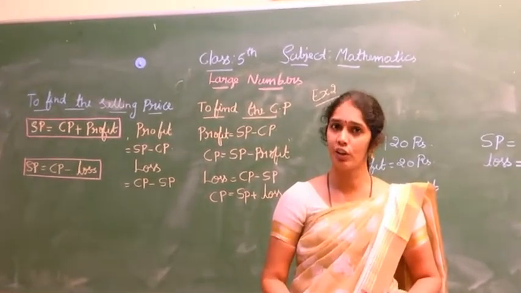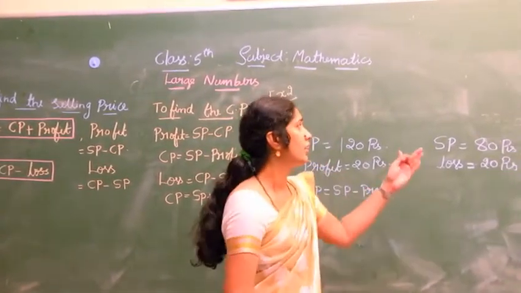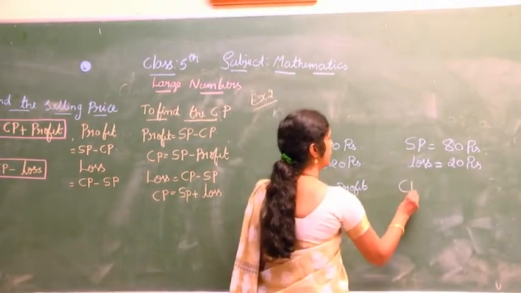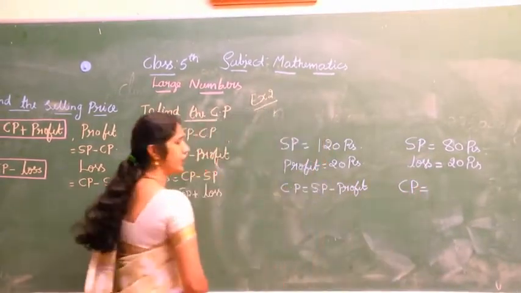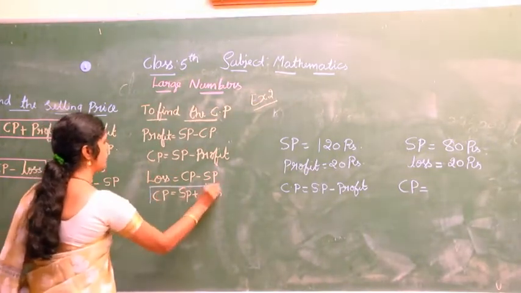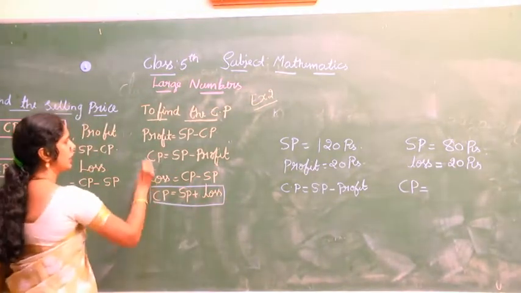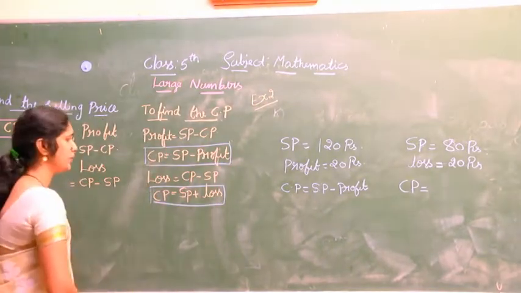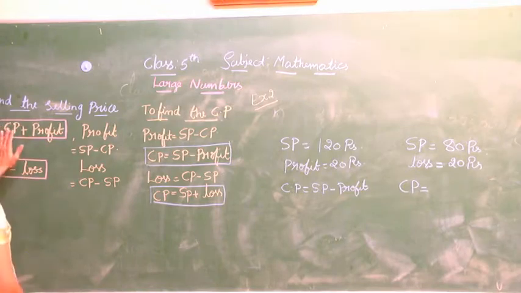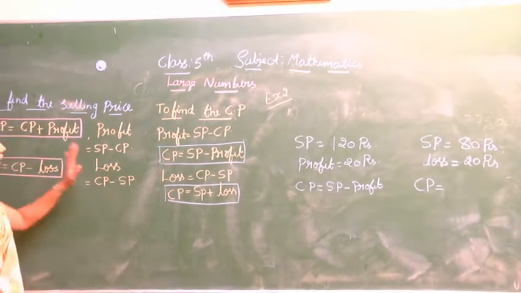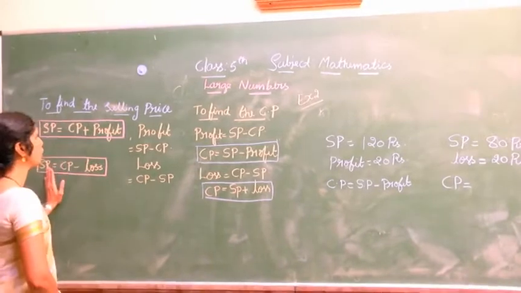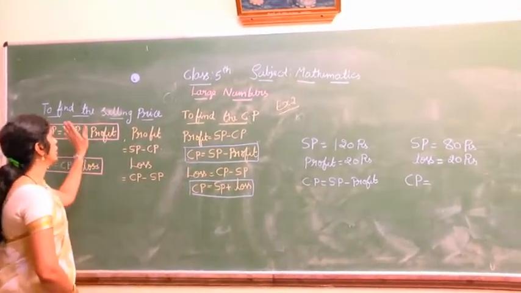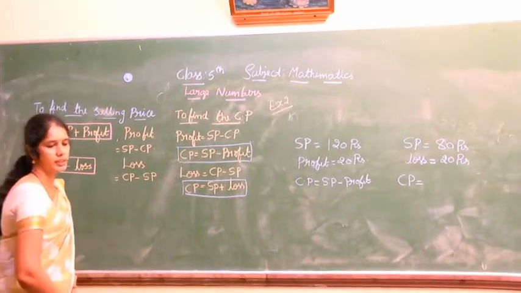If it is loss, we have to add selling price plus loss to find the CP. CP equals selling price plus loss. When it is profit, CP equals selling price minus profit. You should remember all this. These two, selling price and cost price, you should copy in your notebook.